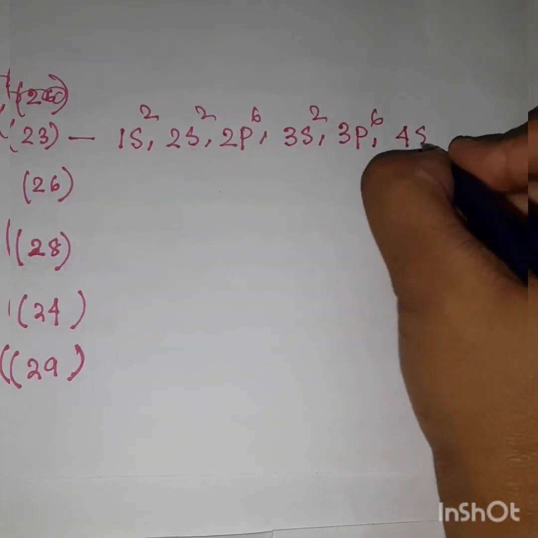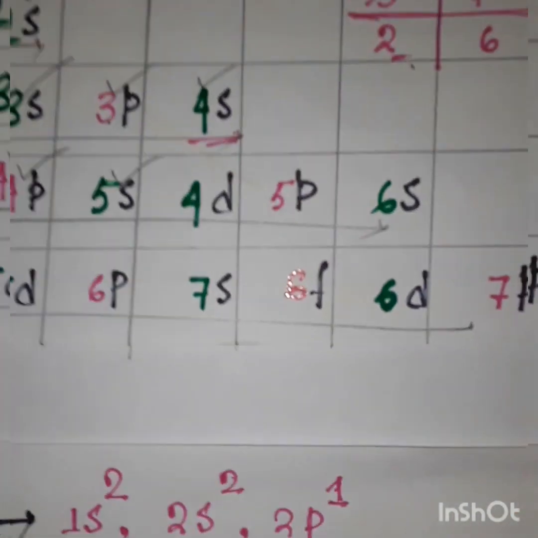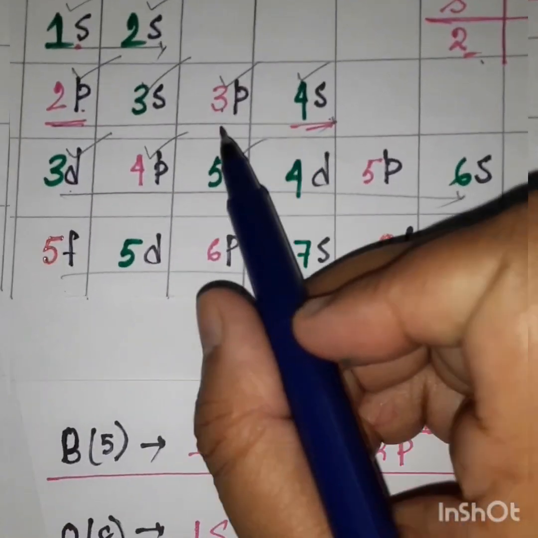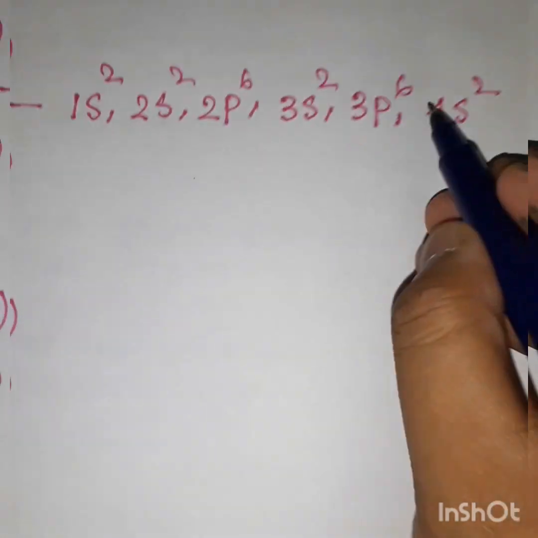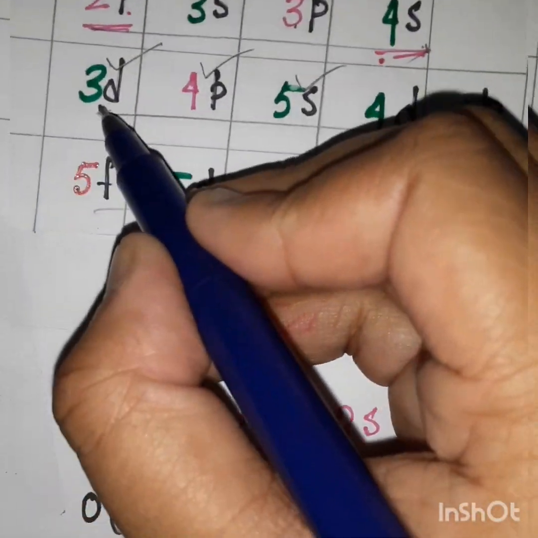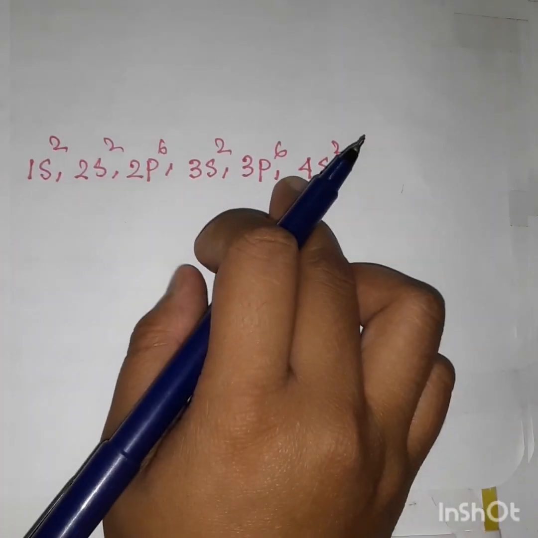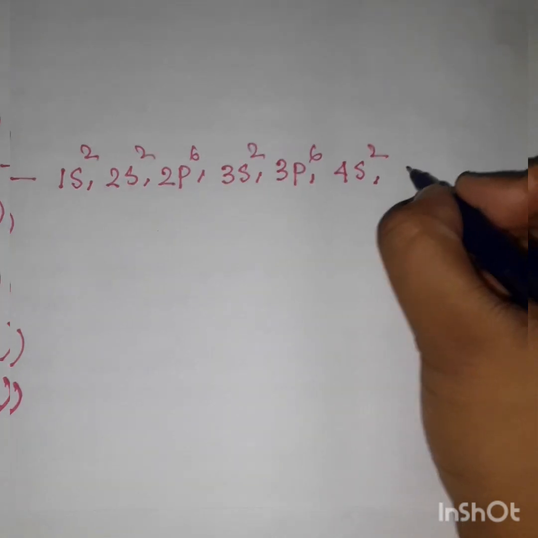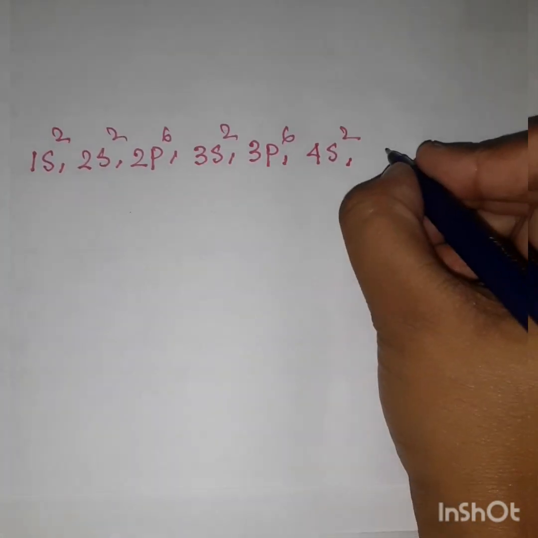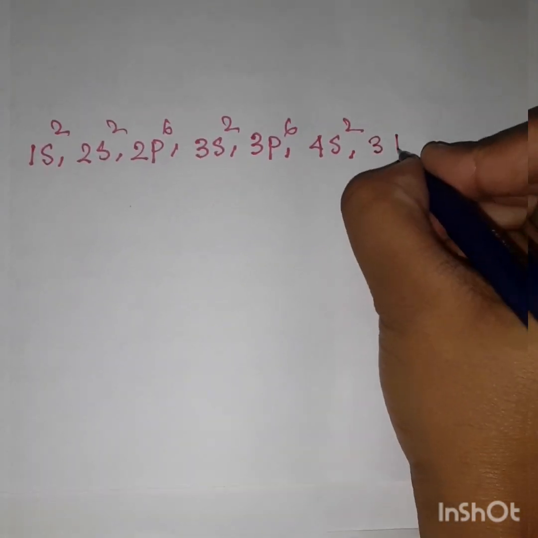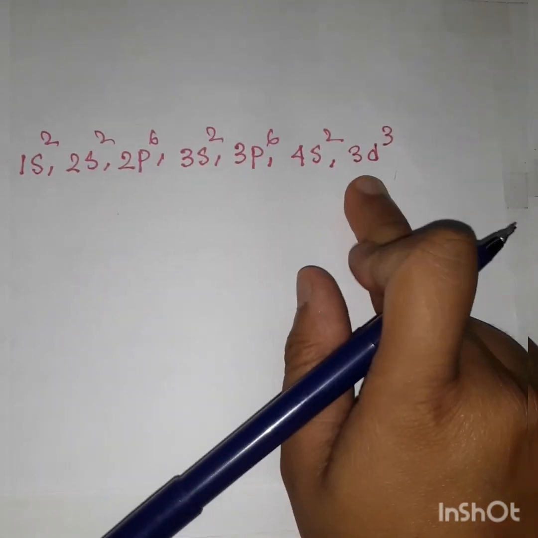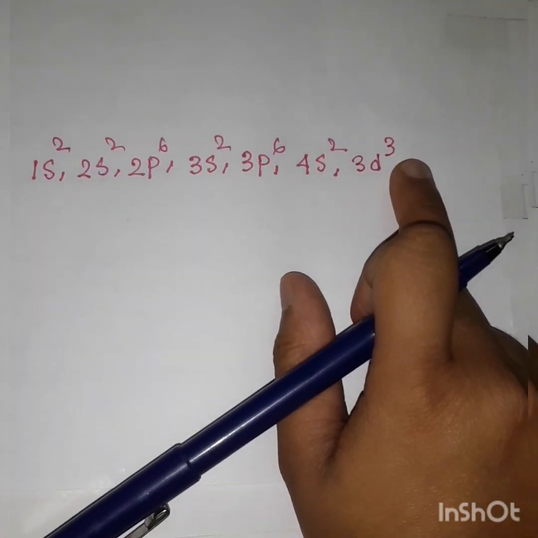Then 4s2, and next the 3d orbital is coming. Already I have written 20 electrons. The last 3 electrons will come at 3d3. It can accumulate a maximum of 10, so I can easily put 3 electrons here.